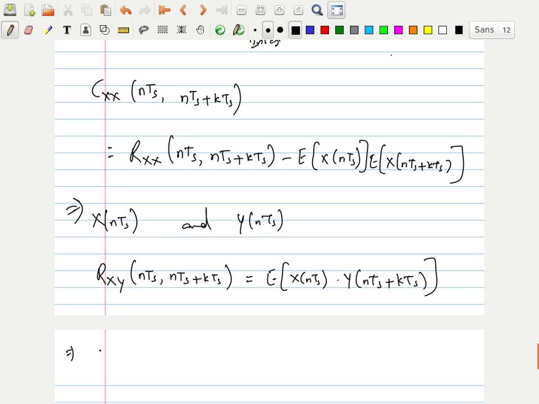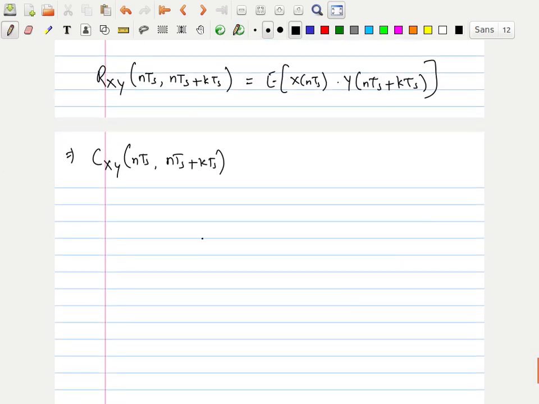Now the cross covariance, Cxy of nTs comma nTs plus kTs, is equal to Rxy of nTs comma nTs plus kTs minus expectation of x of nTs into expectation of y of nTs plus kTs.